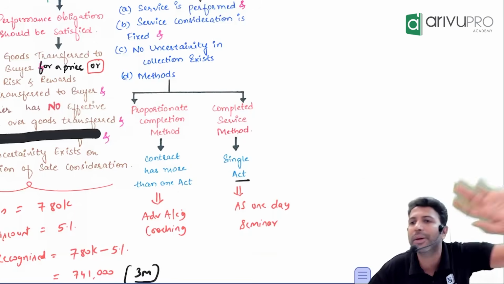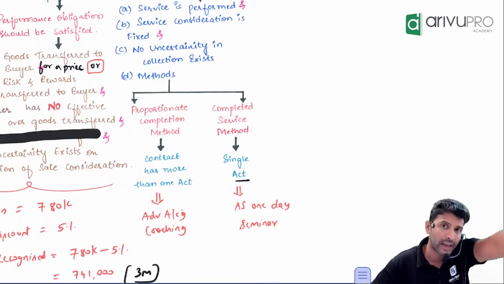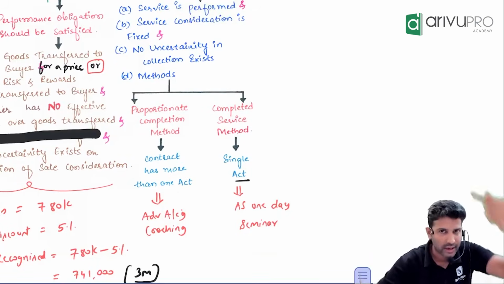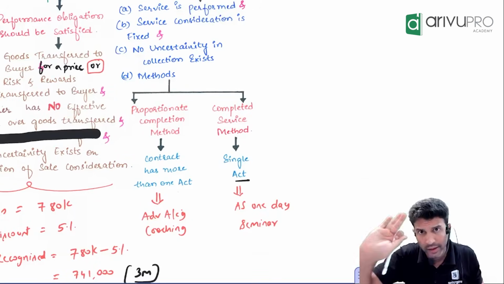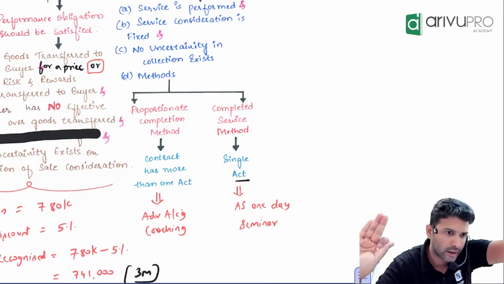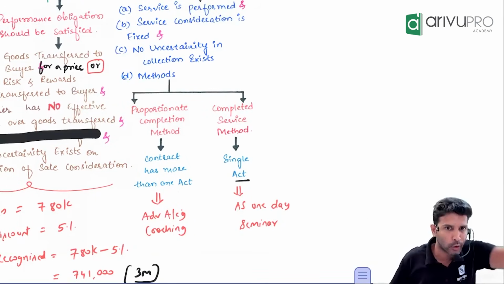I have taught you how much? One standard, which is AS 14. Now, is this advanced accounting syllabus one act or many acts? Many acts, right? Now you visualize. Now AS 14 is completed. Now the next faculty who comes to handle you, will they teach you AS 14 again or will they continue? AS 14 is already done.